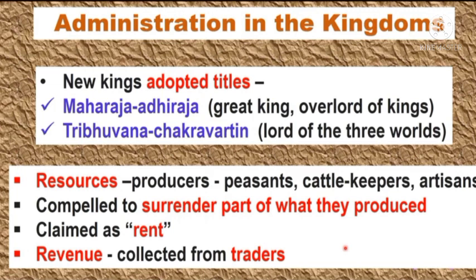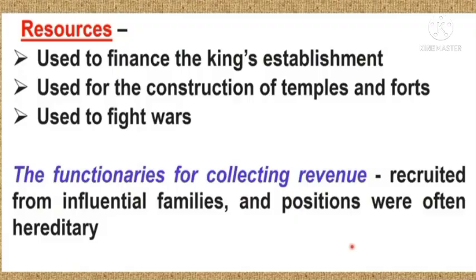In each of these states, resources were obtained from the producers, that is, peasants, cattle keepers and artisans, who were often persuaded or compelled to surrender part of what they produced. Sometimes it was claimed as rent due to a lord who asserted that he owned the land. Revenue was also collected from traders.